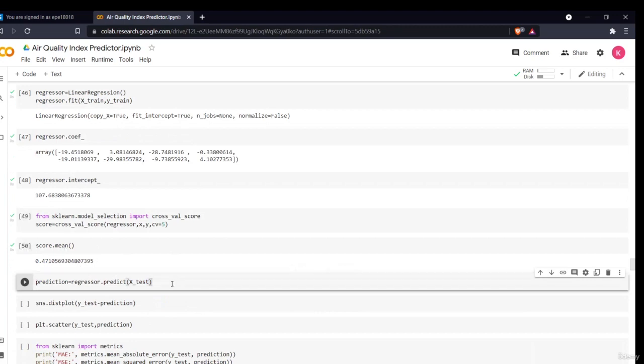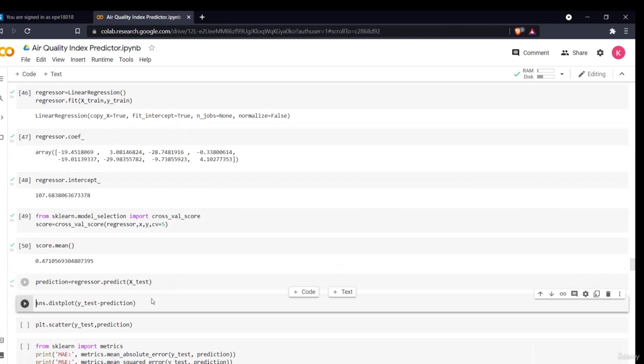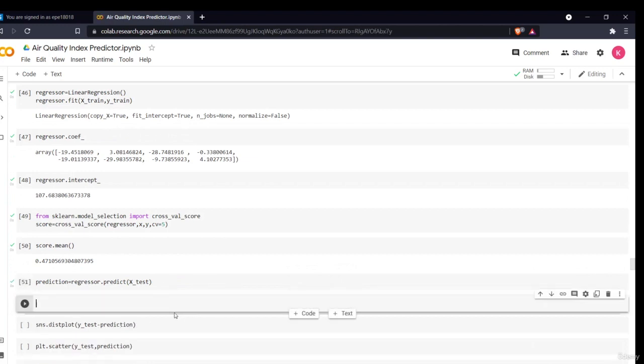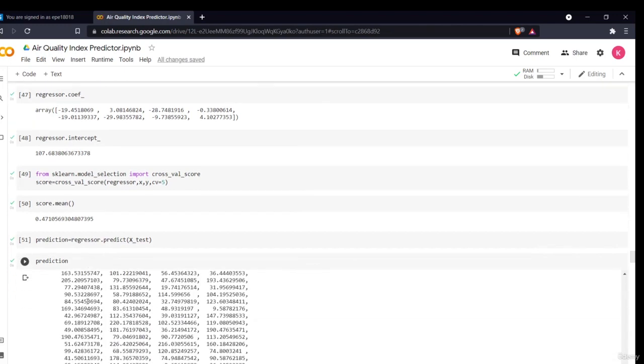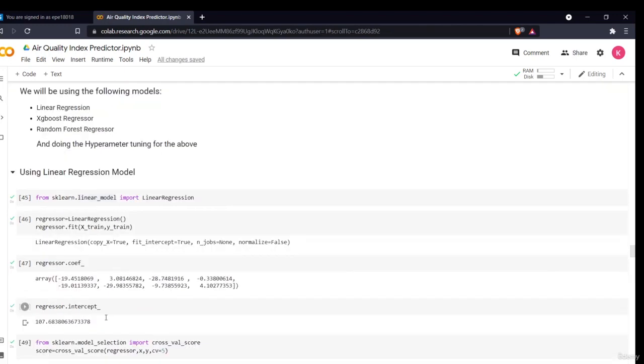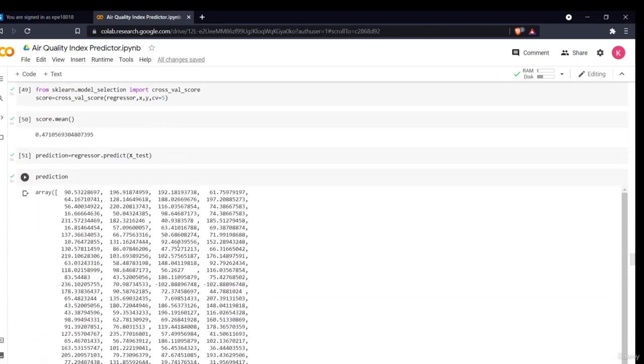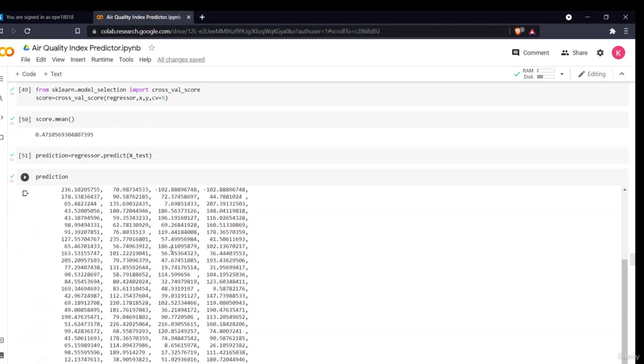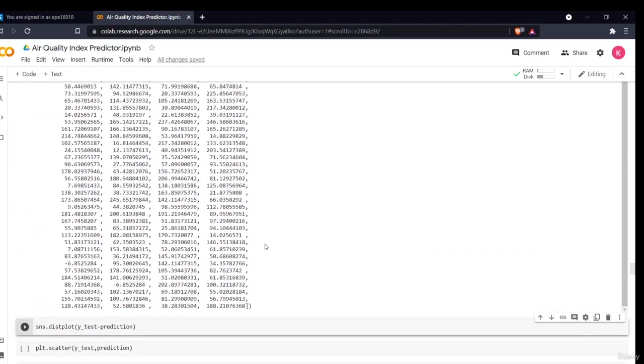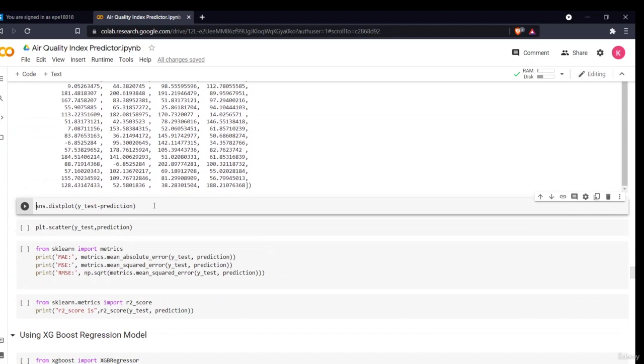Then I'll simply predict on my X test data. This is my prediction. This is the air quality index for my test data, from my X test data. I'll compare it with my y test data using a distribution plot. Now as you can see, this is a continuous variable. How can you check the accuracy, right?